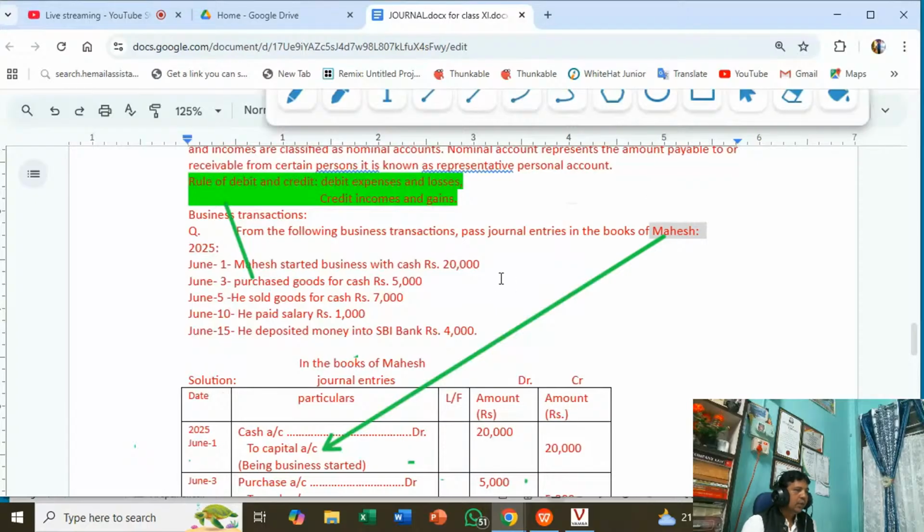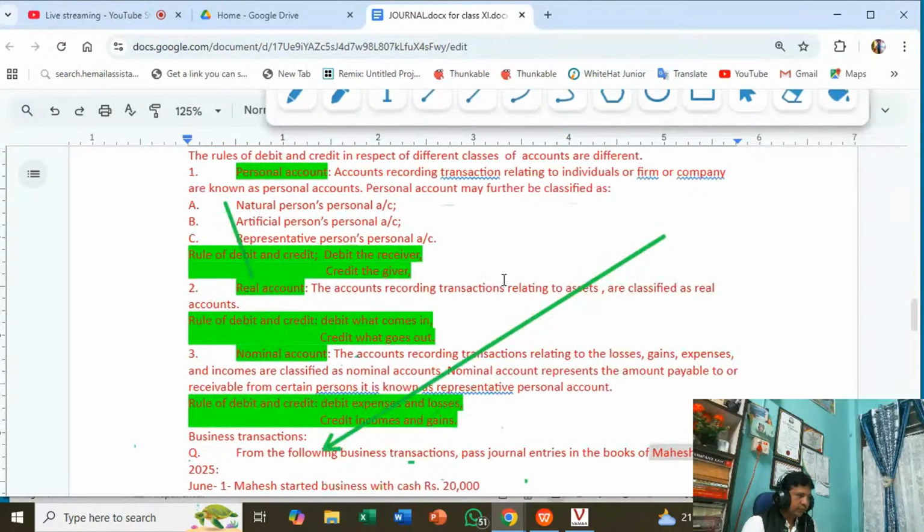You can analyze it here: natural persons personal account, artificial persons personal account, and representative persons personal account. These are the subdivisions, the classification of personal account.